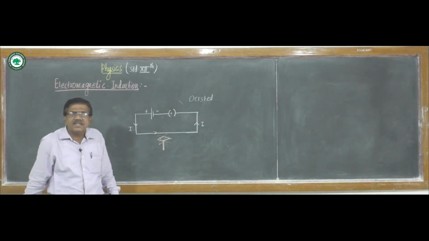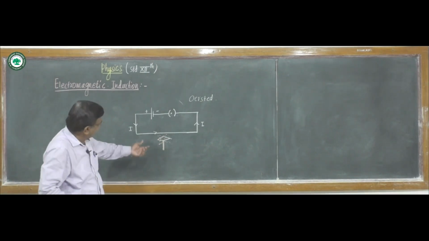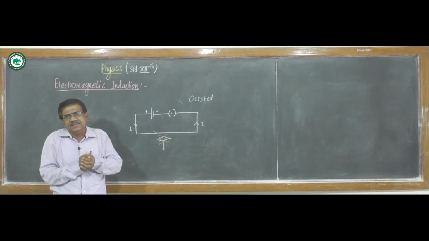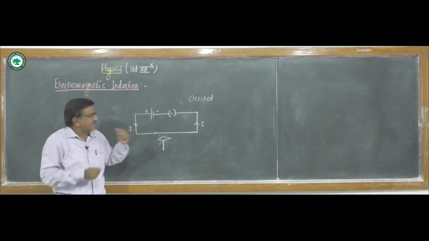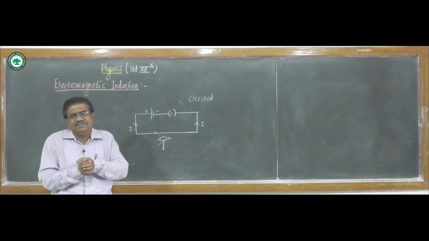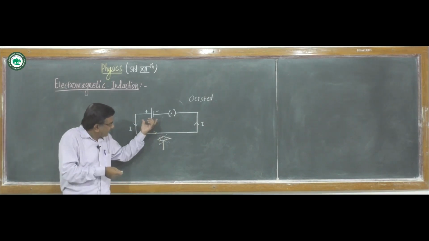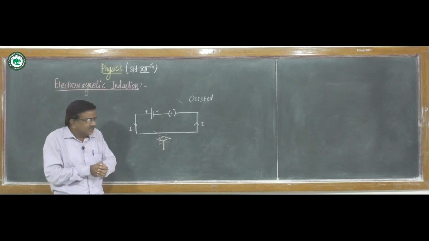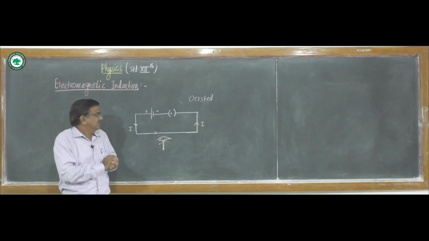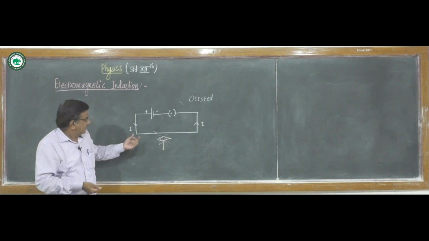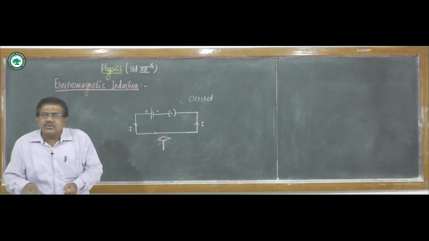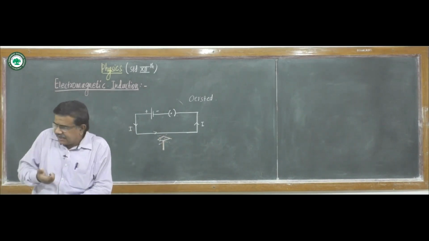When there is no current, there is no deflection in the magnetic needle, which means there is no magnetic field. When current is passed, the needle shows deflection towards one side. If the direction of current is reversed, the needle deflects towards the other side. It shows that a current carrying conductor produces a magnetic field around it.